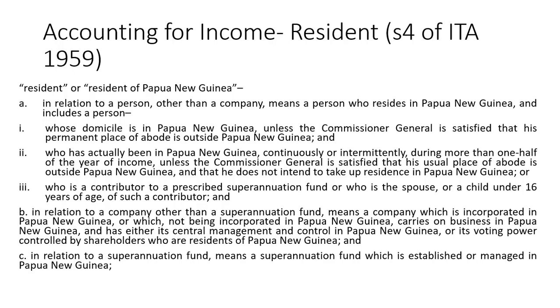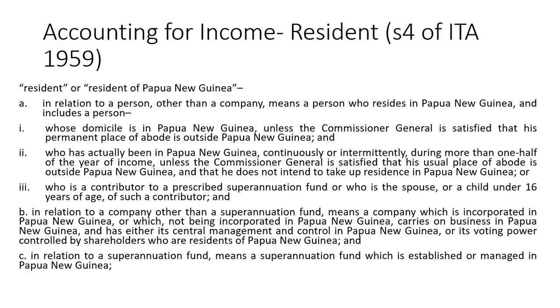Now, the next section says, in relation to a company other than a superannuation fund, a resident means a company which is incorporated in Papua New Guinea or which, not being incorporated in Papua New Guinea, carries on a business in Papua New Guinea and has either its central management and control in Papua New Guinea or its voting power controlled by shareholders who are residents of Papua New Guinea.